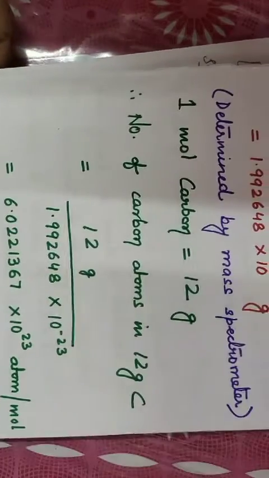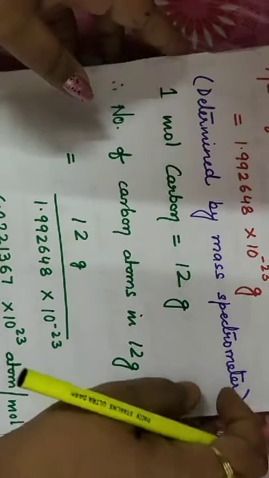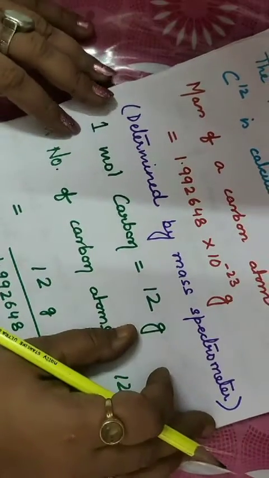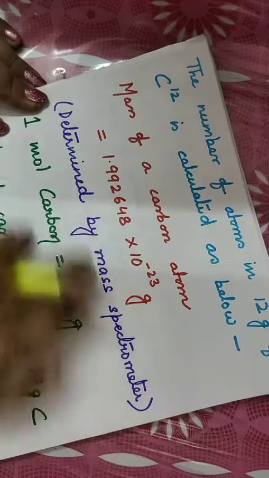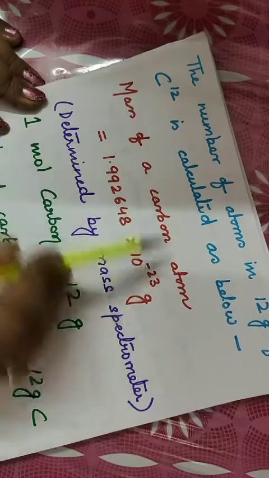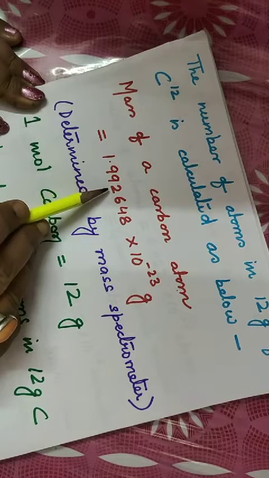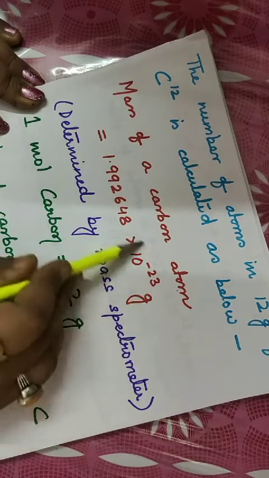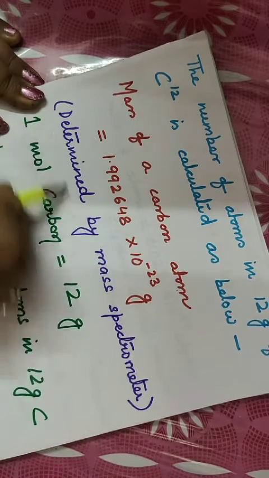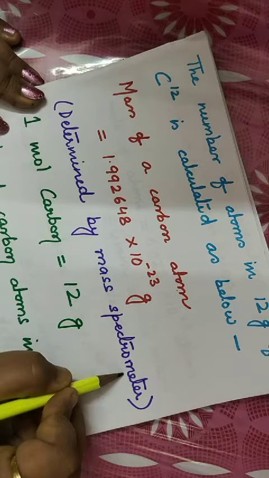Now, if we want to calculate the number of atoms in 12 gram of carbon 12, it is calculated as shown below. The mass of 1 carbon atom is 1.992648 into 10 to the power minus 23 grams. Although it is determined by mass spectrometer, we can also calculate it with the help of AMU into gram conversion unit.